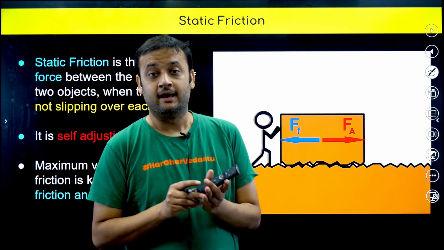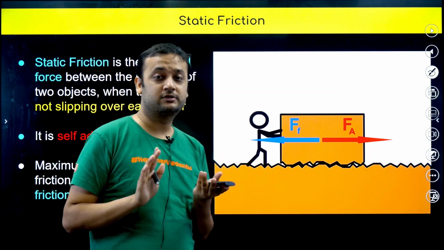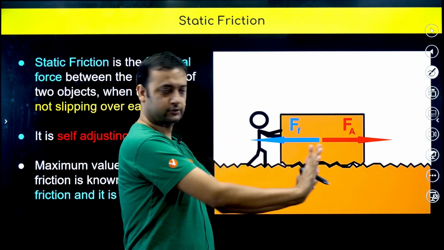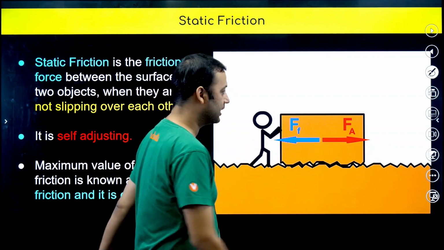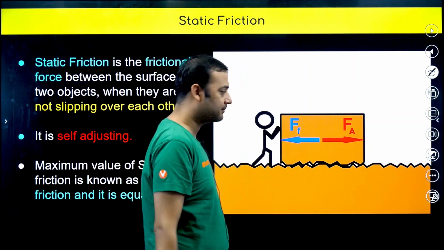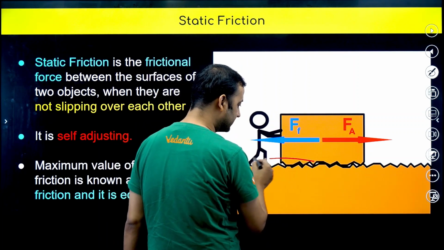When the two surfaces are not slipping on each other, try to see this black man. He's trying to push this block with all his might. So FA is what? Force applied. FA is the force applied by this black man. And what is FF? Force of friction. So force of friction will be generated here.